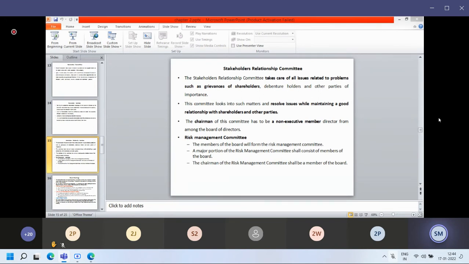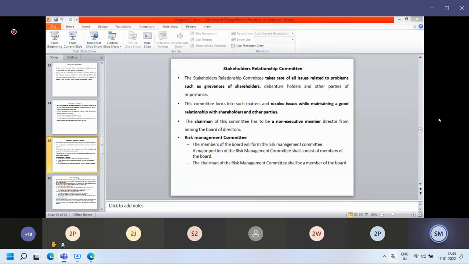So a stakeholder relationship committee is also required in the company. Why? Because investors have invested their money in your organization. They have taken equity shares, debentures, maybe other ways of investment.